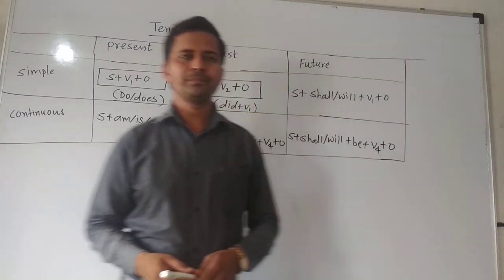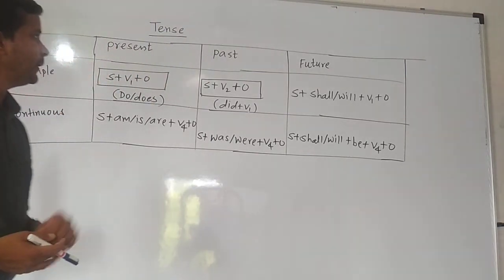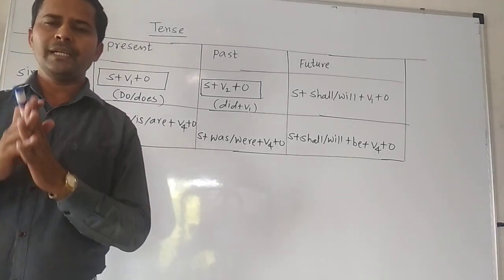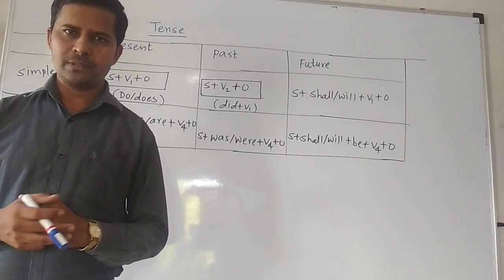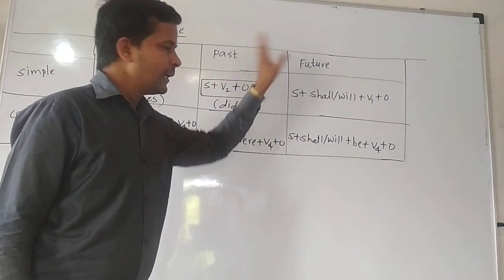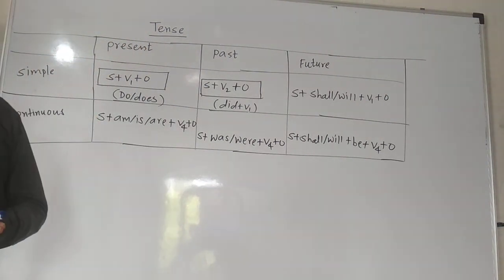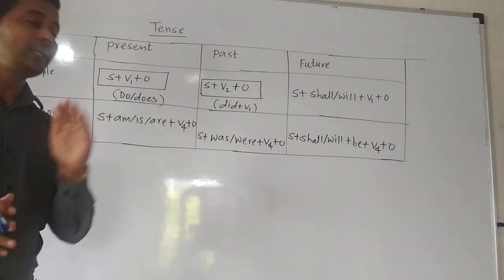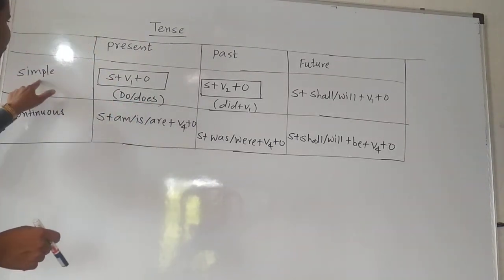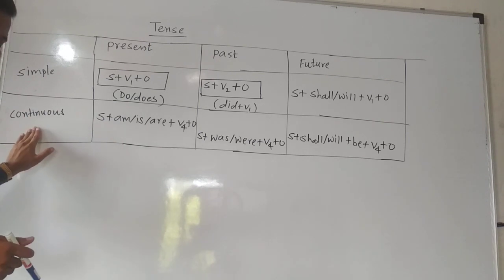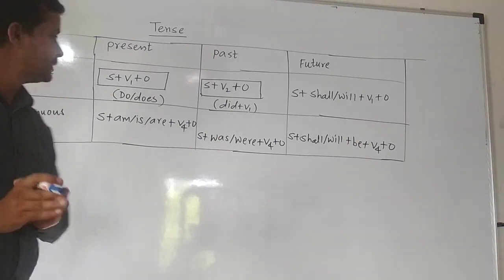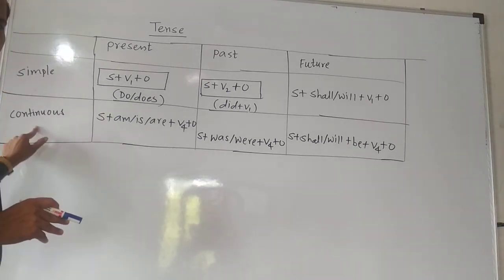Good morning, students. Today we are going to study tenses. Basically, tenses are classified into three types. It means there are three tenses: present tense, past tense, future tense. But it has been classified further into four subtypes. See, simple tense, then continuous tense, perfect tense and perfect continuous. But today in our first lecture we are studying simple and continuous.